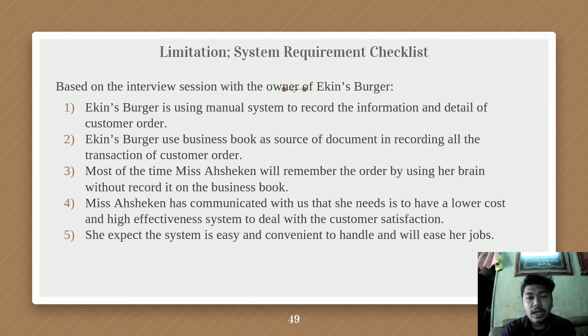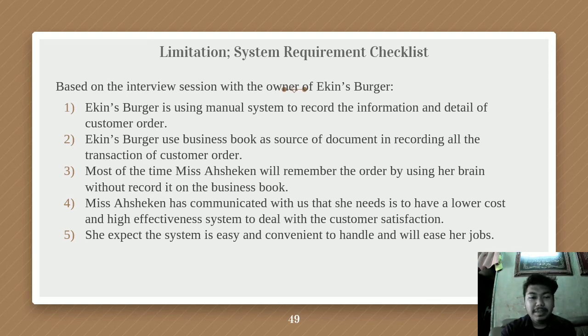For the limitation of the system requirement checklist, based on the interview session with the owner of Eating Burger, we can conclude that Eating Burger uses a manual system to record the information and details of customer orders. Number 2, Eating Burger uses a business book as a source of document in recording all the transactions and customer orders. And number 3, most of the time, Miss Asiking will remember the order using her brain without recording it into the business book.